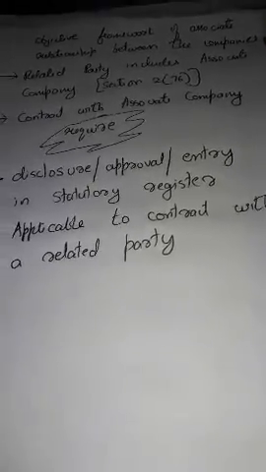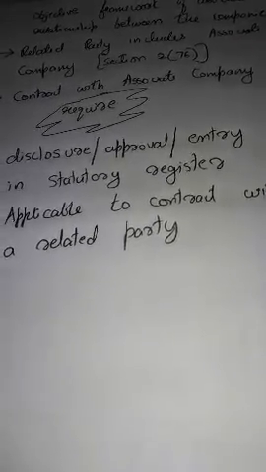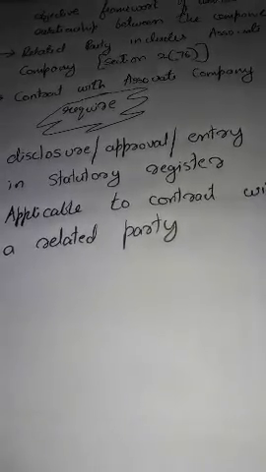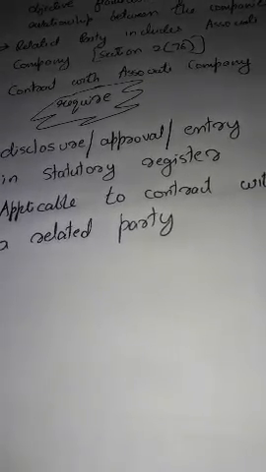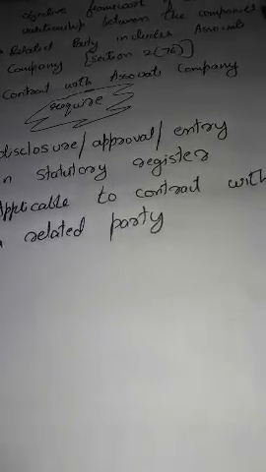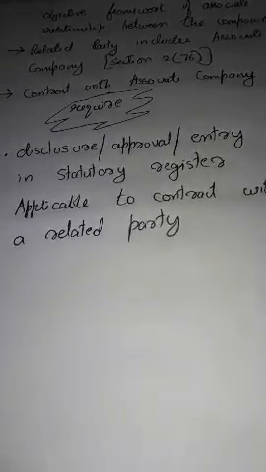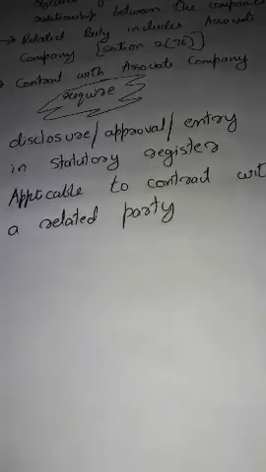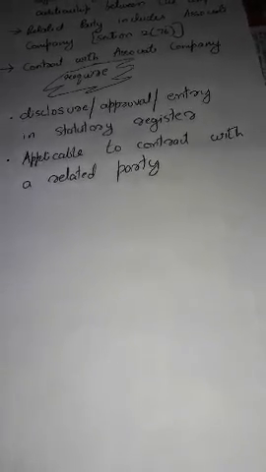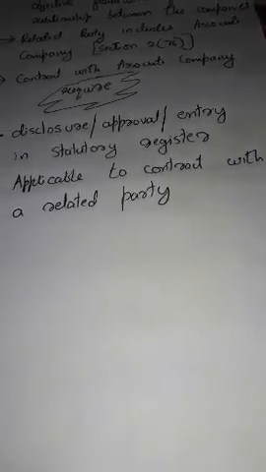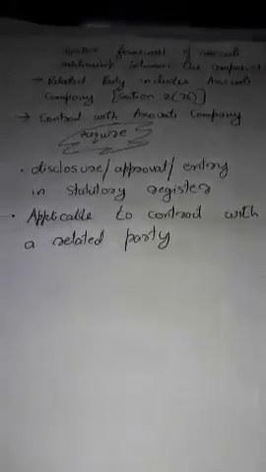Contracts with an associate company require disclosure, approval, and entry in the statutory register, as applicable to contracts with a related party.